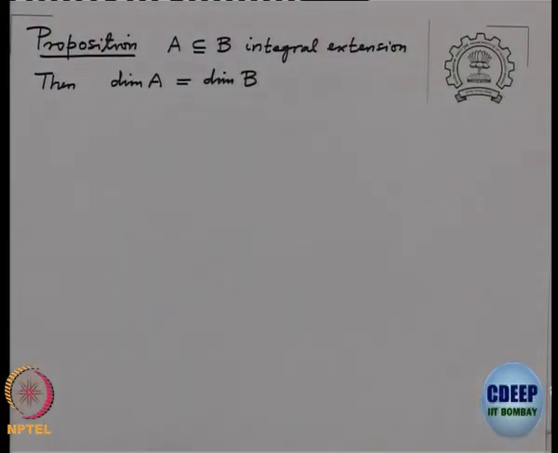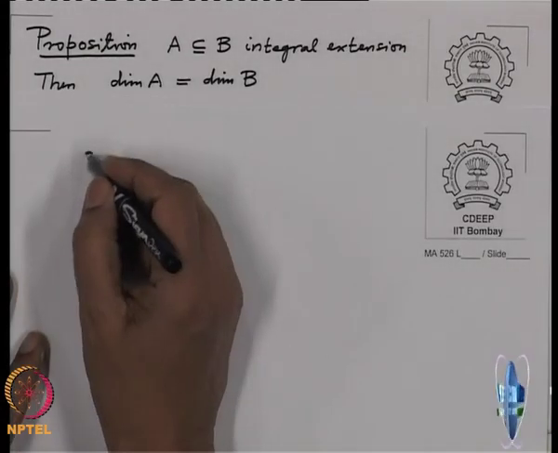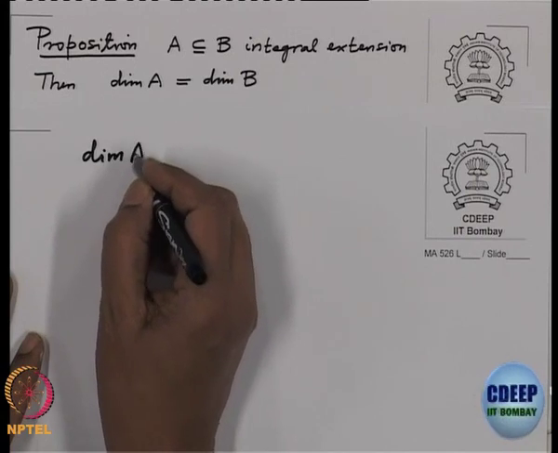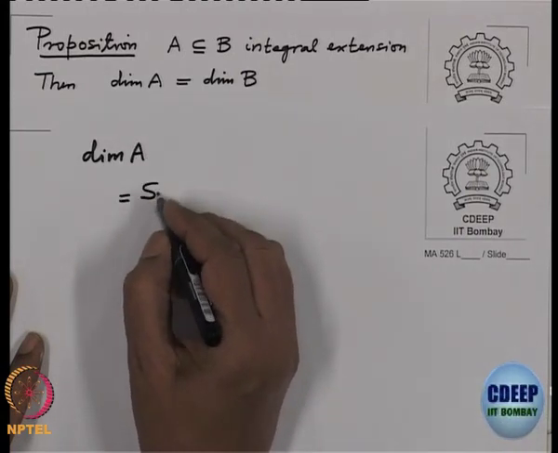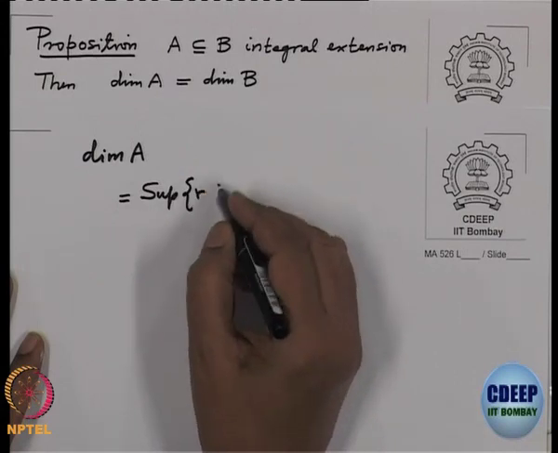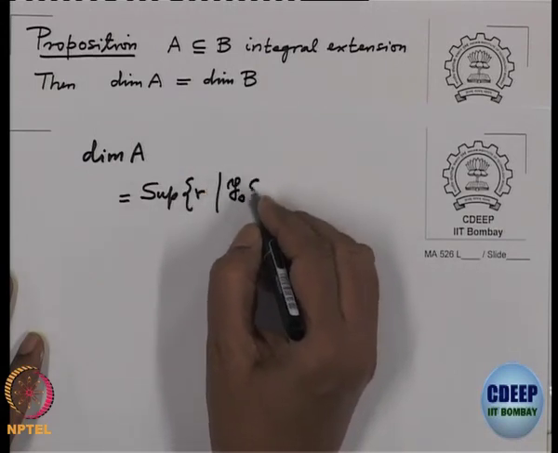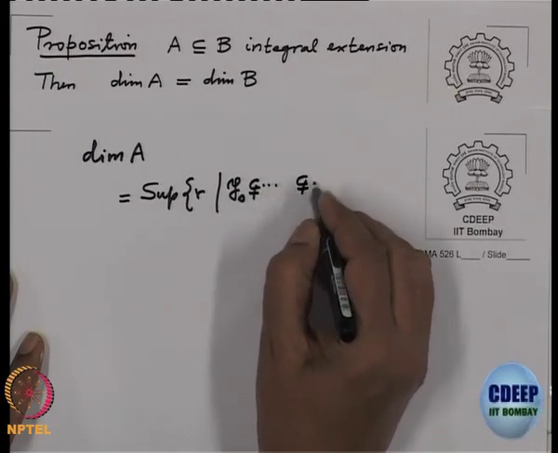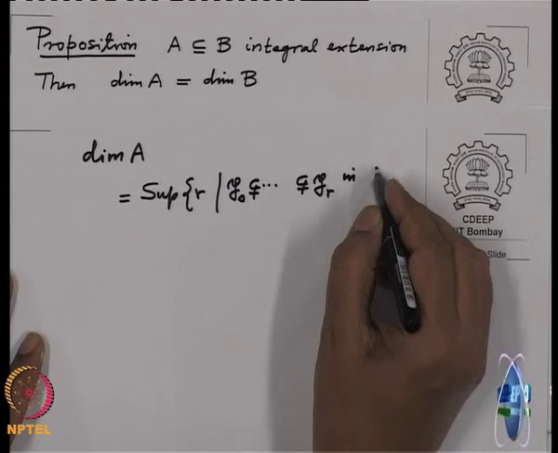Okay. Now, one more consequence, which I wanted to recall anyway. I will take this opportunity to recall the proof of this: if I have an integral extension of rings, then their dimensions are equal. So, the dimension of a ring is by definition the supremum of r such that there is a chain of prime ideals of length r in Spec A.